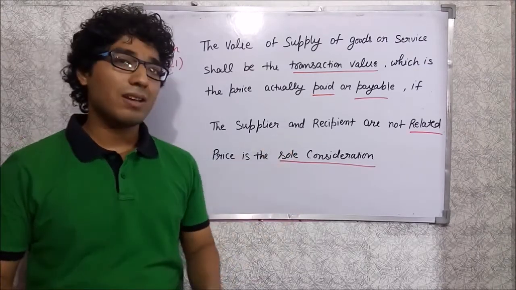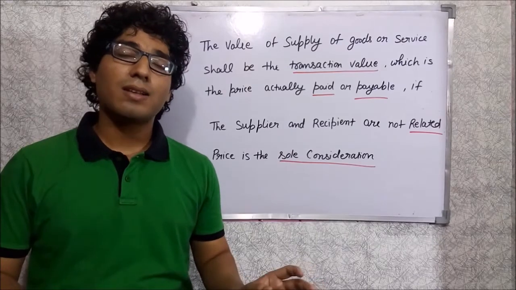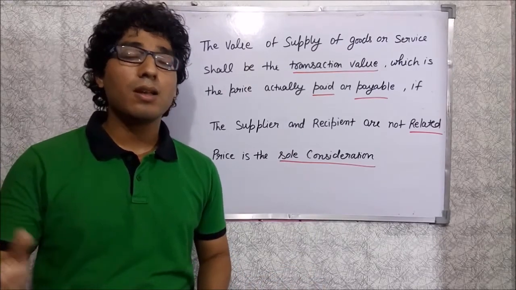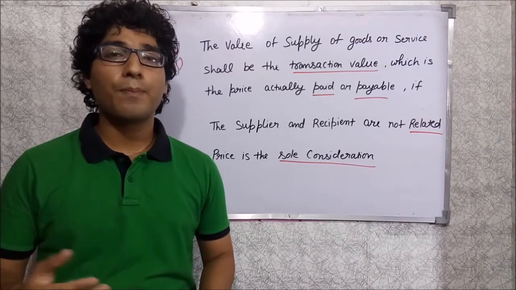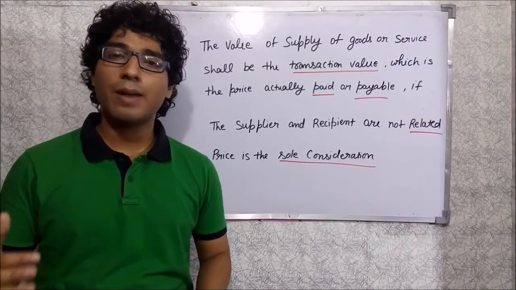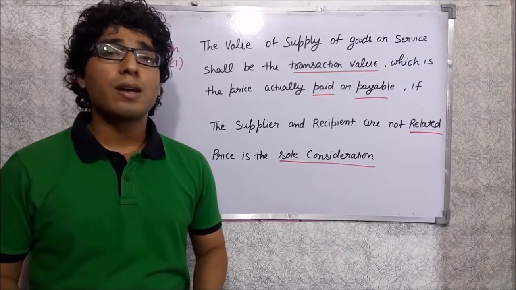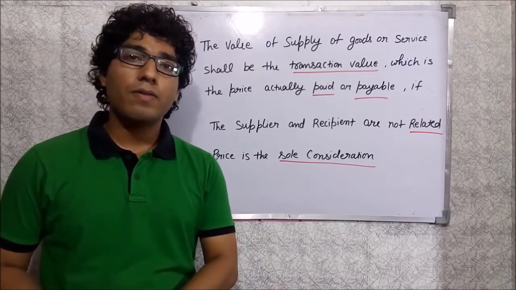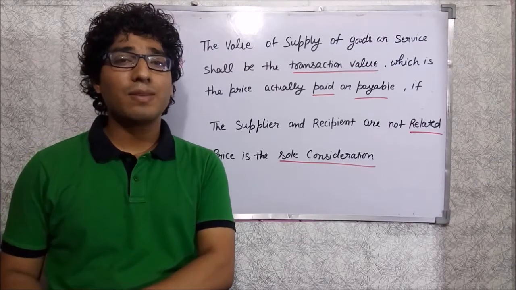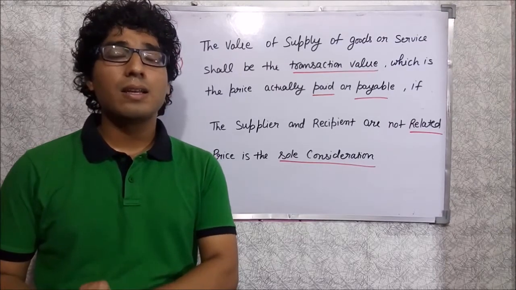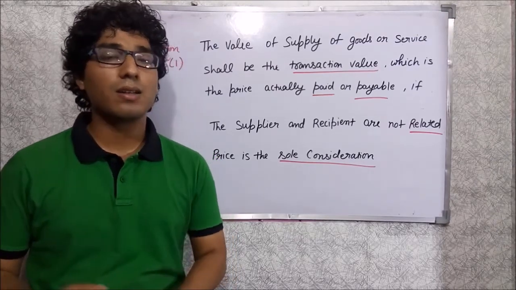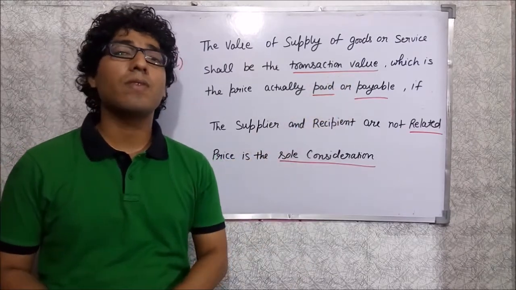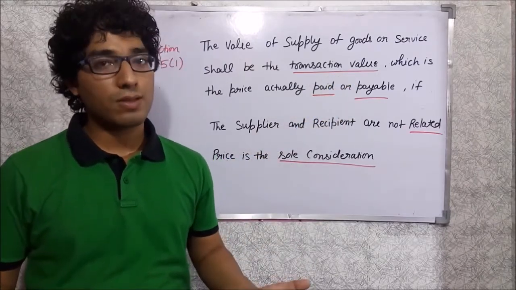The first condition is that the supplier and recipient are not related, and if you want to know the meaning of related, check out the explanation given under section 15 subsection 1. So if the supplier and the recipient are not related and the price is the sole consideration, only then can the transaction value be taken as the value of the supply of goods or services.